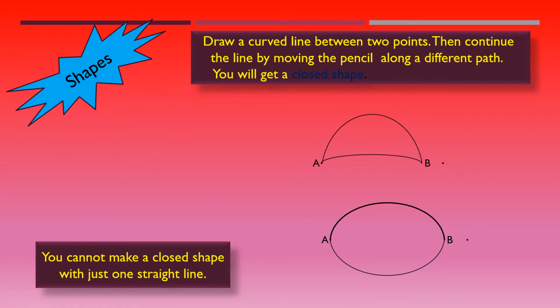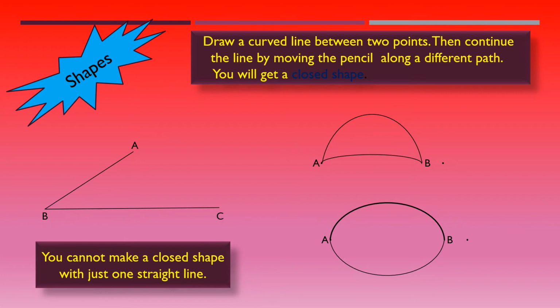Now you cannot make a closed shape with just one straight line. Here you have taken two curved lines, children. But whenever you are using straight lines, you cannot make a closed shape with just one. See children, for that, what will you do? This is line segment AB. It is not a closed shape.